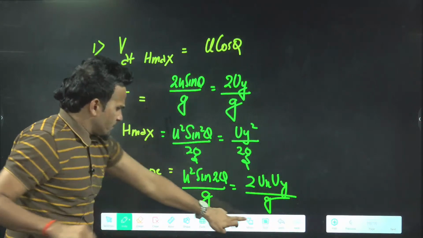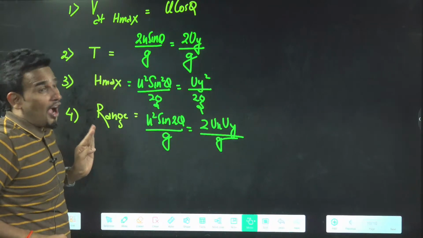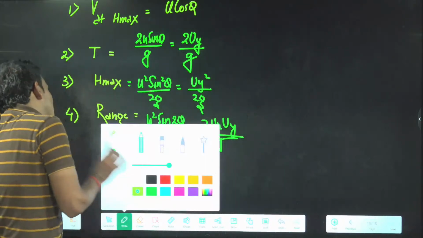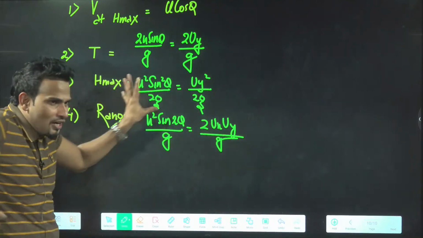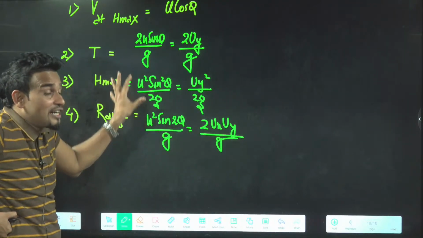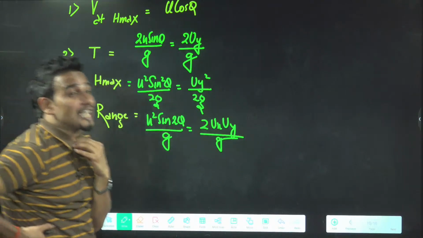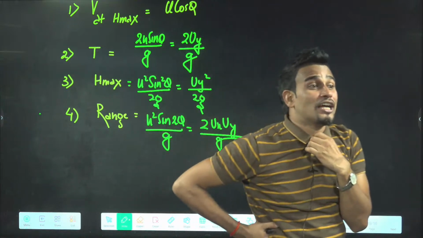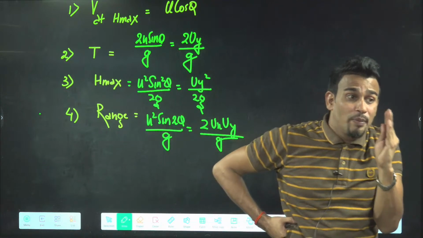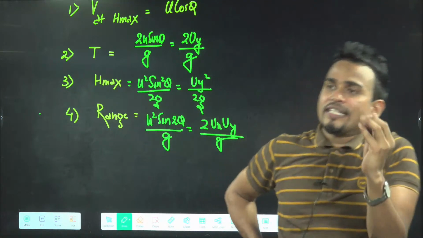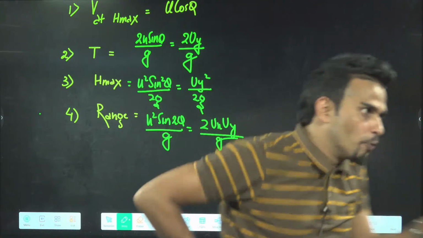If you divide H max and range, again one very important result will come, related with H max, range, and angle of projection. Tan theta will come 4 H max by R. Very important result. Or you can say tan theta by 4 will be equal to H max by range. Both you can say, no problem.